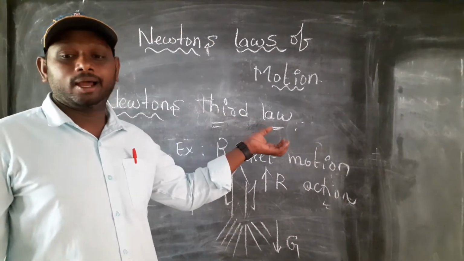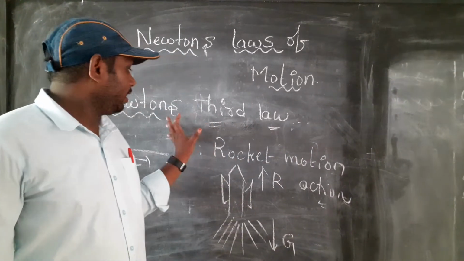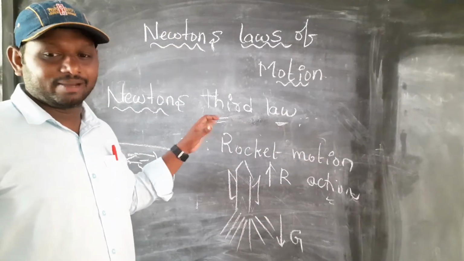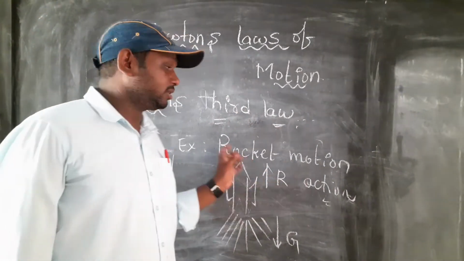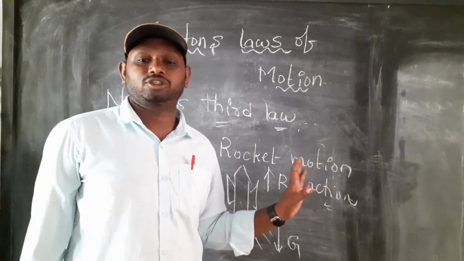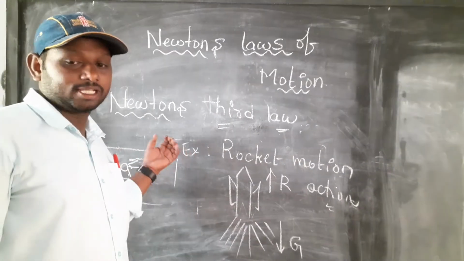Next, Newton's third law always talks about action and reaction. Newton's third law is nothing but: for every action there is an equal and opposite reaction. The examples are rocket motion and a person swimming in a swimming pool.